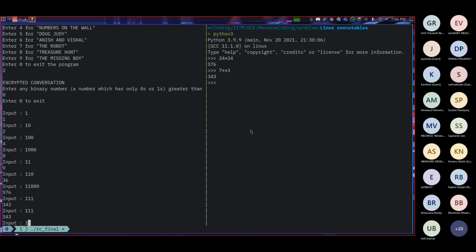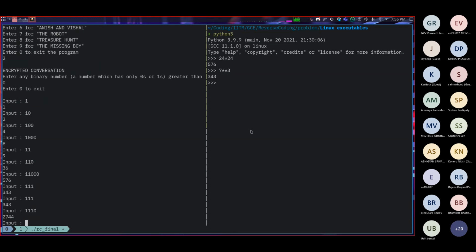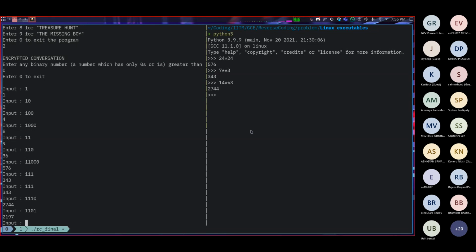Sorry, I forgot to shift it. With 2744. So we input 14 and we get 2744, which again, if we confirm, is the cube of 14, right? Just to confirm this once again, let's enter 1101, in which all the 1s are contiguous. In that case, you get 2197, which is what we should expect if we cube the number.